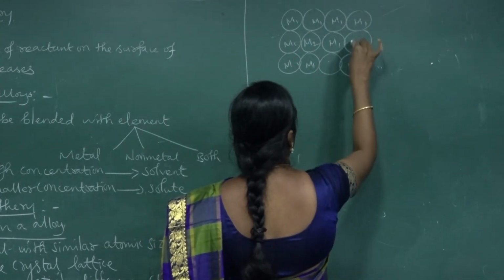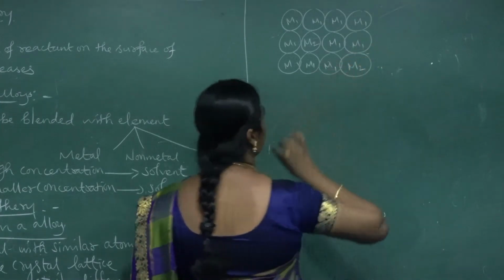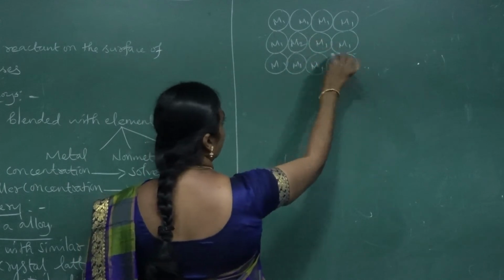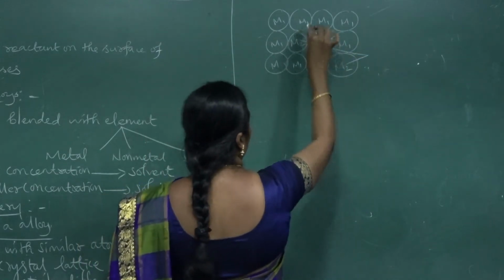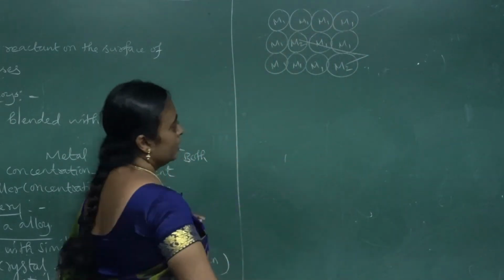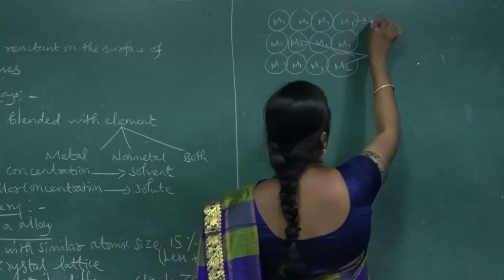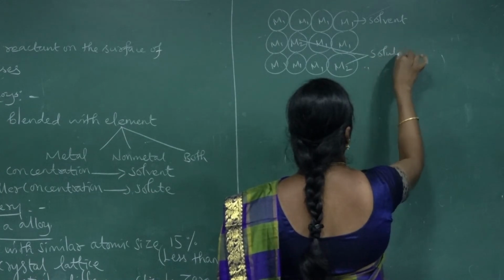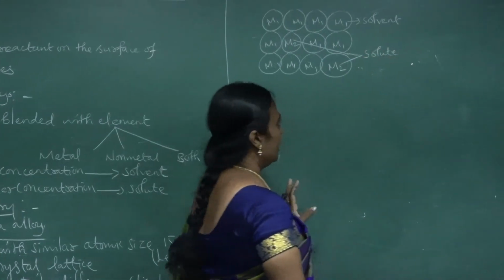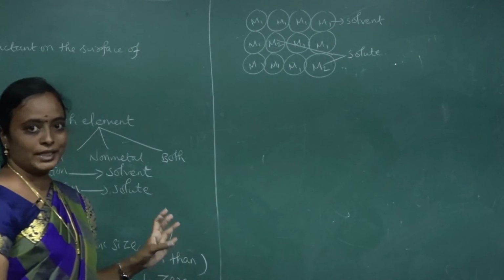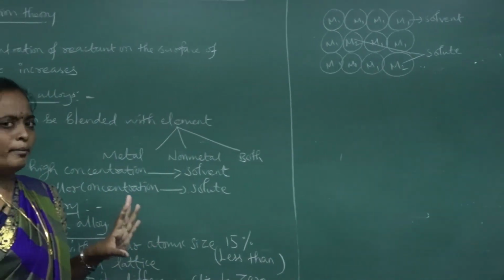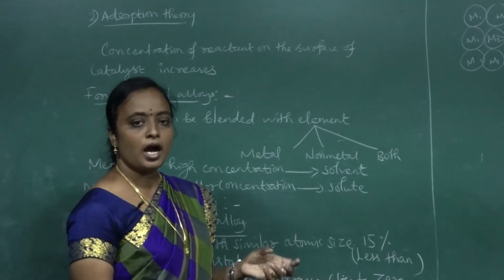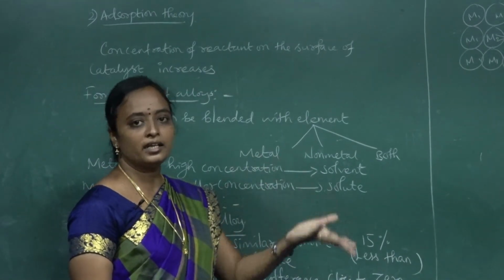Like this you can picture the crystal lattice. The smaller concentration is the solute, and the higher concentration is the solvent. So what happens? Generally, a metal is hard, and when you mix it with another metal, the hardness is increased.